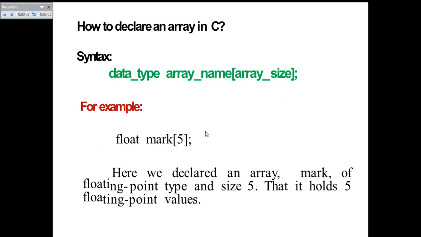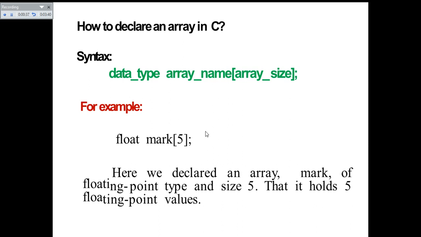Let's see how to declare an array in C. So how do we declare arrays in C? The syntax for declaring arrays. Every concept in C has a syntax and the implementation of the syntax according to the programming needs. So the syntax for declaring the array is: data type, followed by space, followed by the array name, followed by square brackets. Inside these square brackets we need to mention the size of the array. So this is how we declare the array in C.